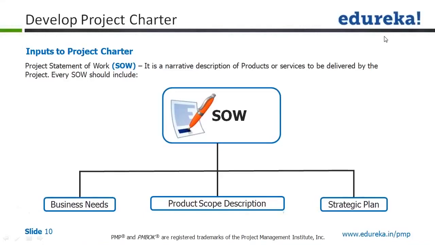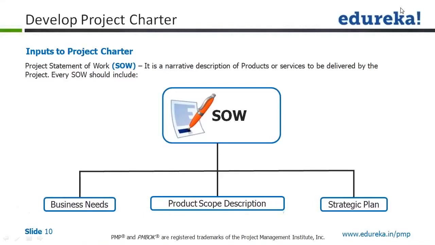Basically, a scope of work is a narrative description of the products or the services to be delivered by the project. And the scope of work should include the product scope description. The word you need to pay attention to is product scope description. So don't get confused with project.